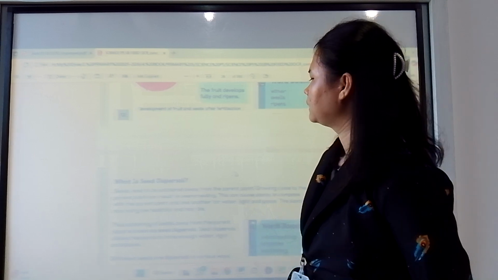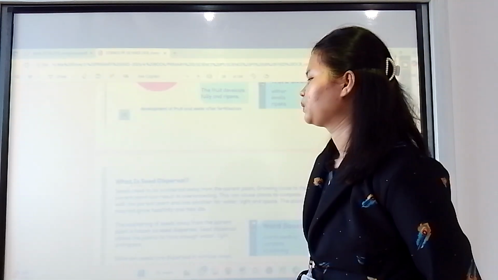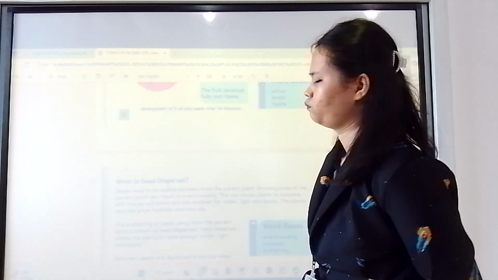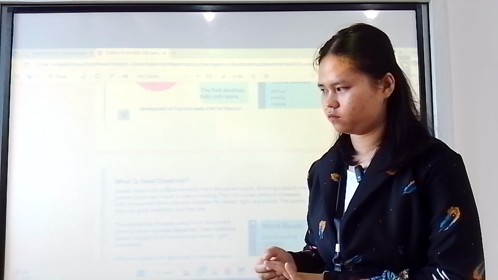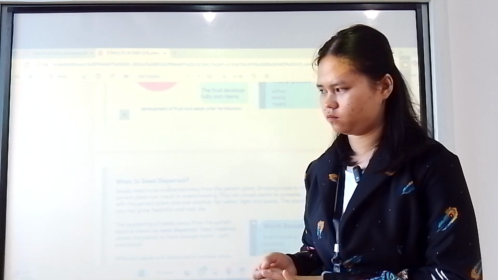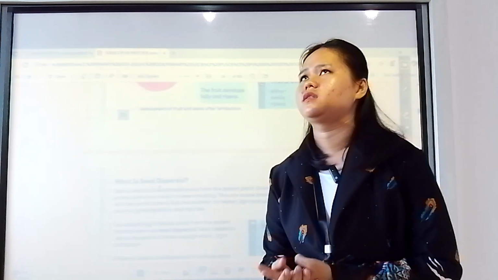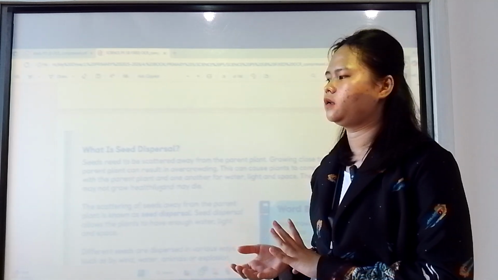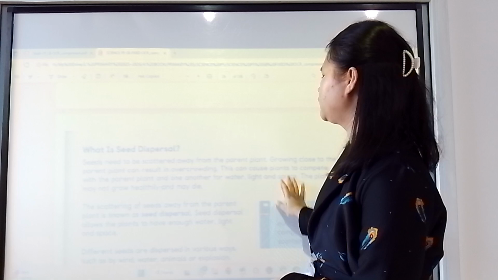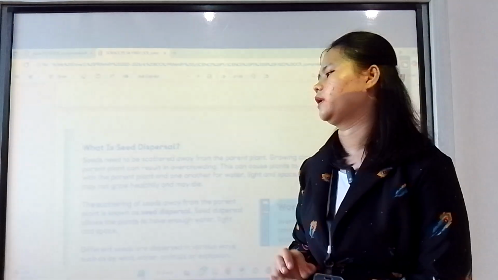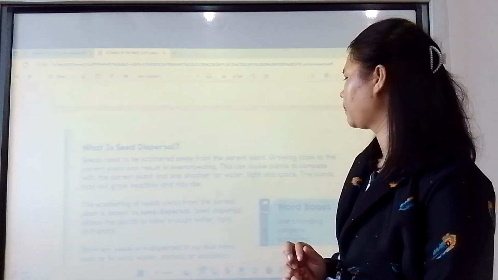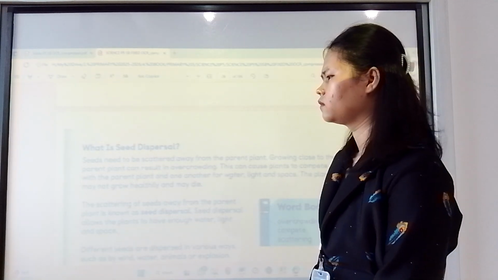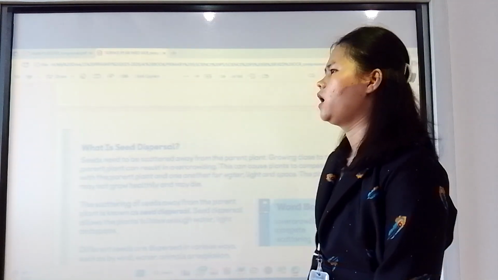Yes, this one. Okay, so seed dispersal. Please explain how many ways the seed can be dispersed by the objects around. The seed can be dispersed in 4 various ways: wind, explosion, water, and animal. And then the seed needs to be scattered away from the parent. So let's explain these 4 ways.